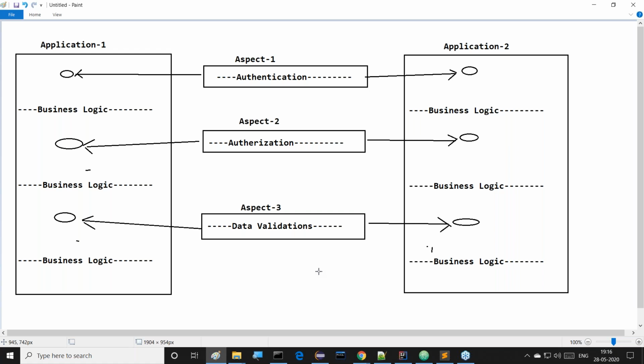Tell me, sir. What is the difference now? Question power. Now tell me, what is the difference you identified? Object orientation and aspect orientation. Nothing, sir. Why are you taking this much time? I don't know. Very simple.